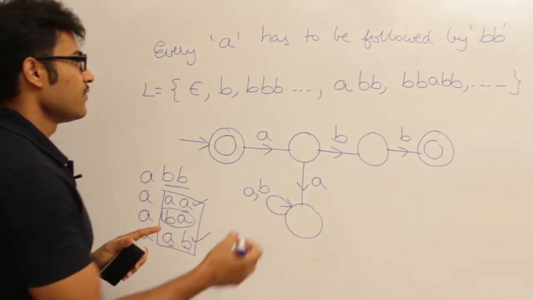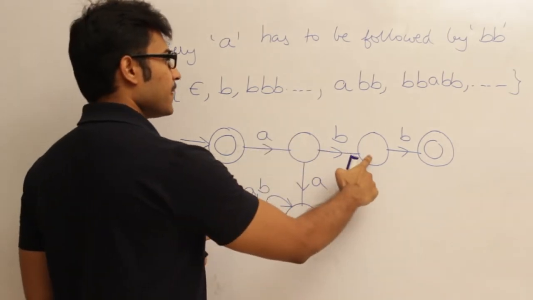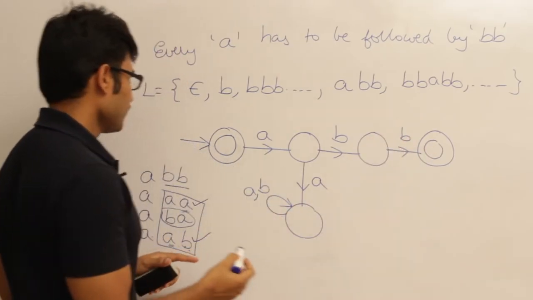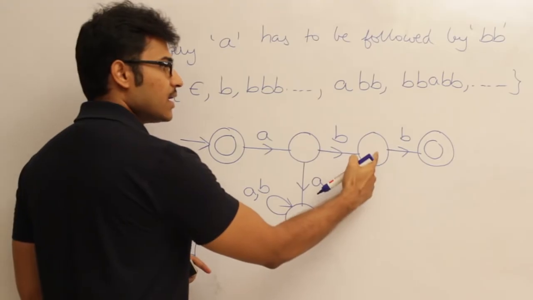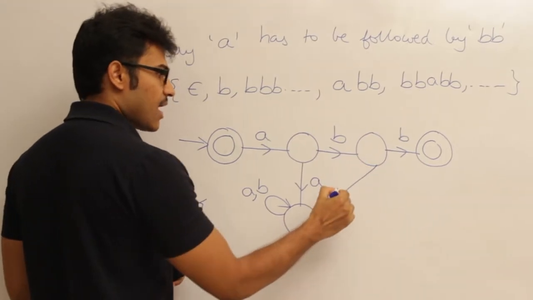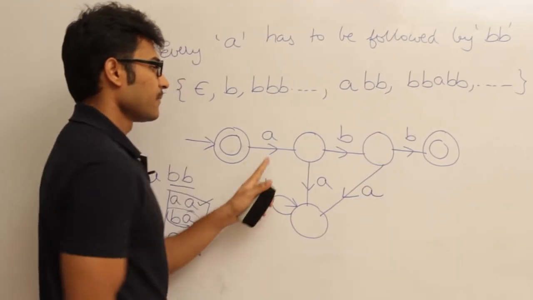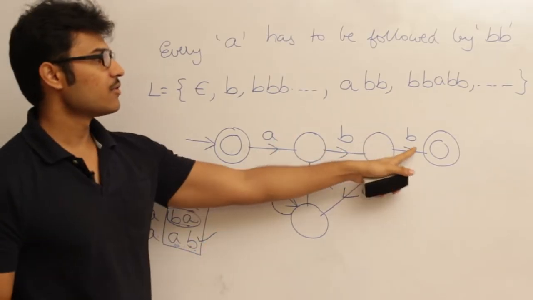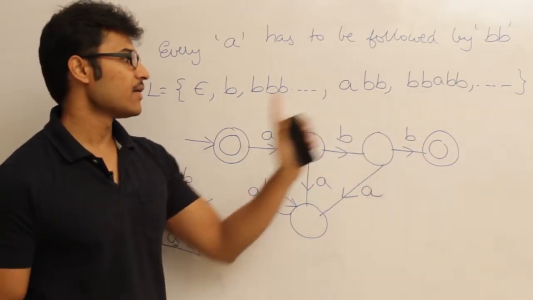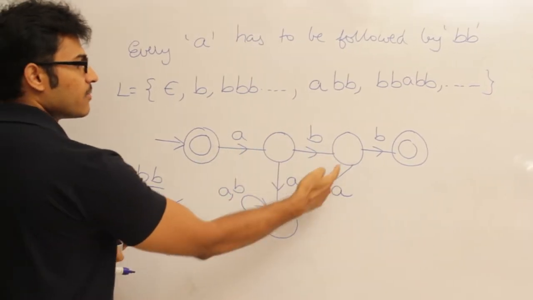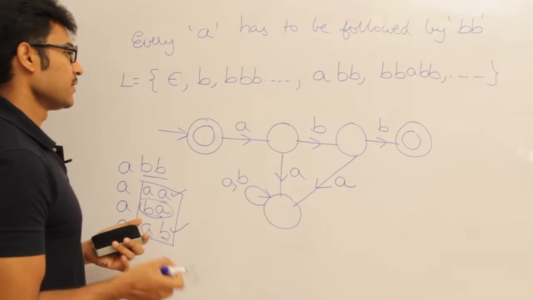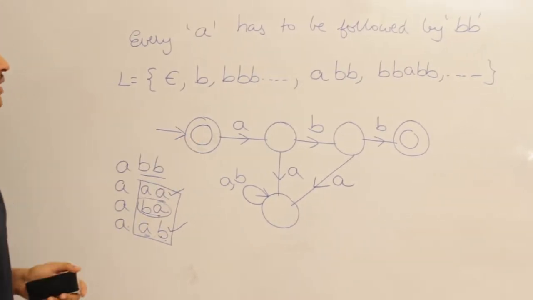If A is followed by B, yes, I am going to accept. But if A is followed by BA, which means A is followed by B and then A, I am going to kill it. A has to be always followed by BB, so that I will accept it. If A is followed by A, or if A is followed by BA, I am going to kill it. Right? Now what about the initial state?